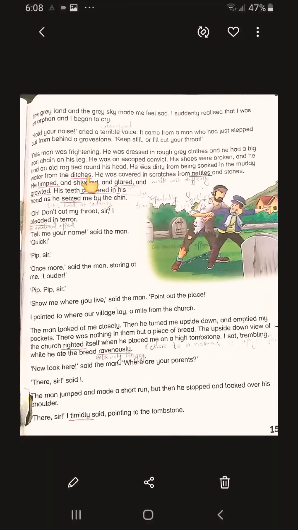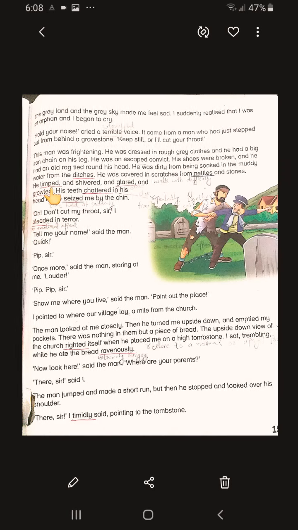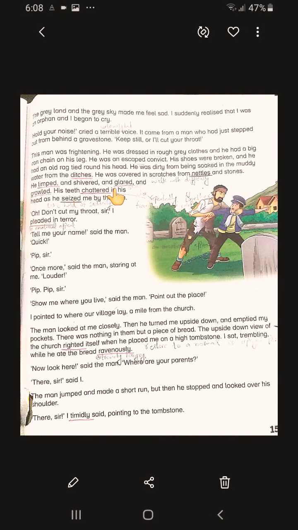He limped. What is the meaning of limped? Limped means that he had difficulty in walking, and shivered, and glared. Glared means he was staring, and growled with a bad voice. His teeth chattered in his head as he seized me by the chain. Chattered means that his teeth clicked together repeatedly, maybe because of fear, maybe because of cold. As he seized. Seized means to take hold of suddenly.